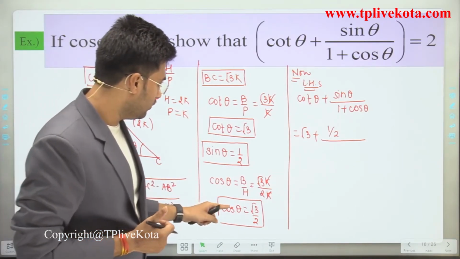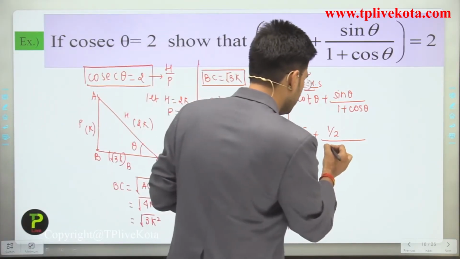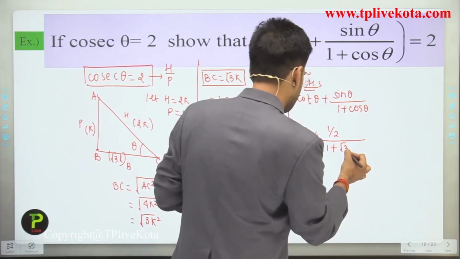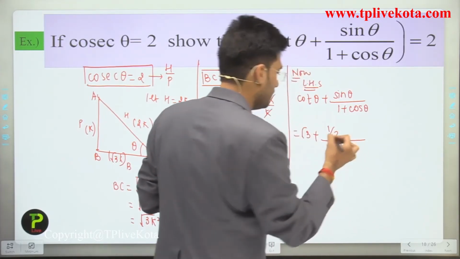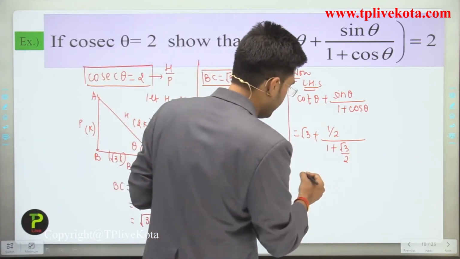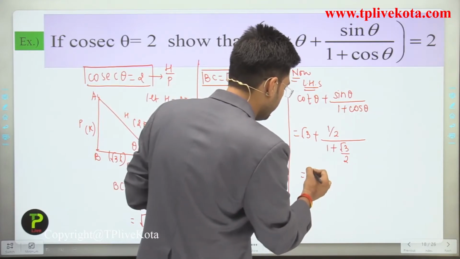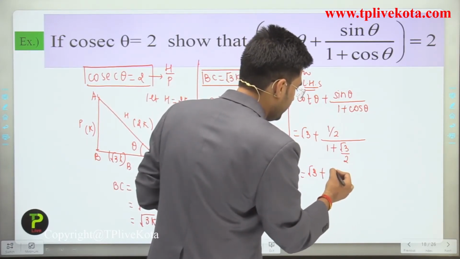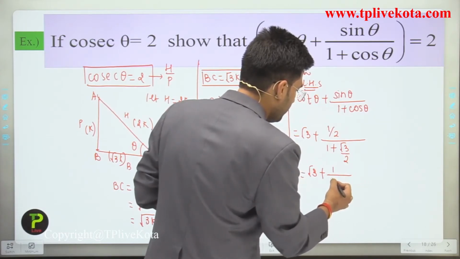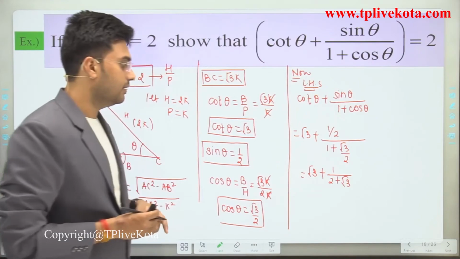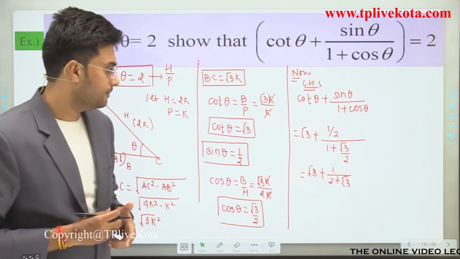The value of cos theta is root 3 by 2, so it is 1 plus root 3 by 2. Clear? So now when we solve this, first of all, it is equal to root 3 plus 1 divided by 2 plus root 3.